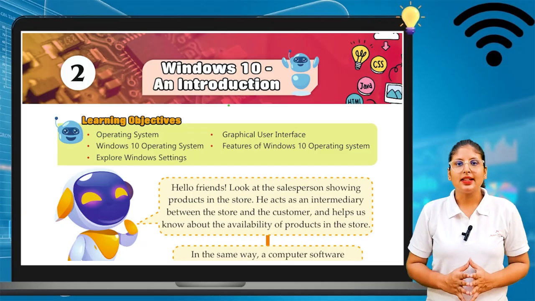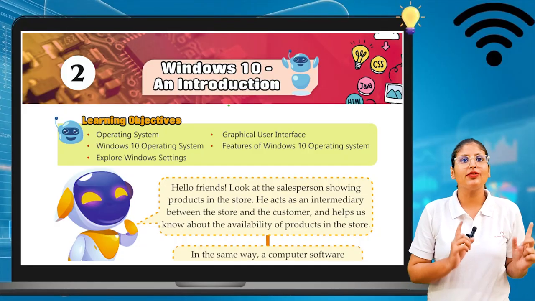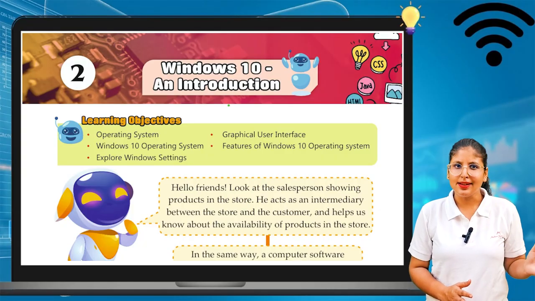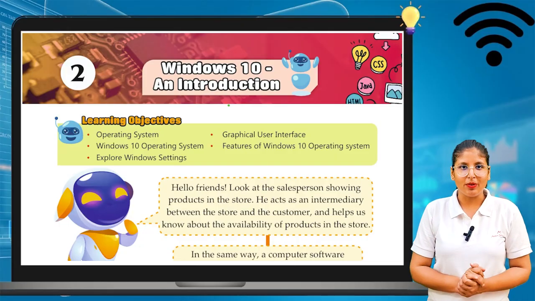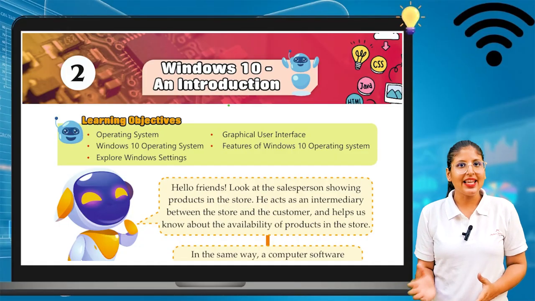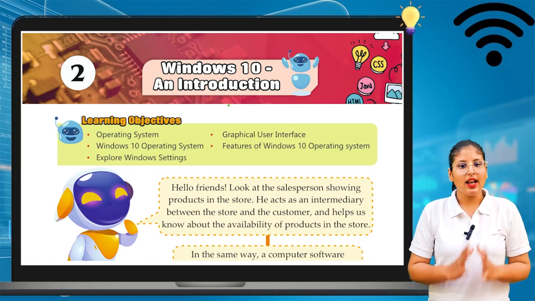So, my dear learners, we will start chapter number 2 of your book. I am hoping that you already watched chapter number 1 and the video of chapter number 1. Yes? So, it's easy for you to understand chapter number 2 of your book. So, what does chapter number 2 tell you? Let's have a look. Chapter number 2, Windows 10 and introduction.